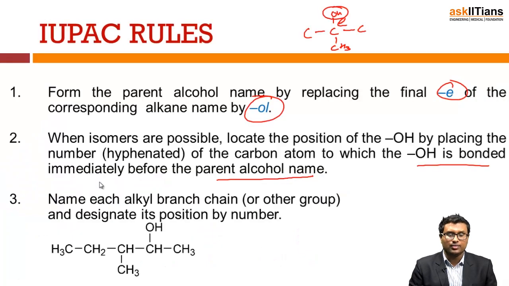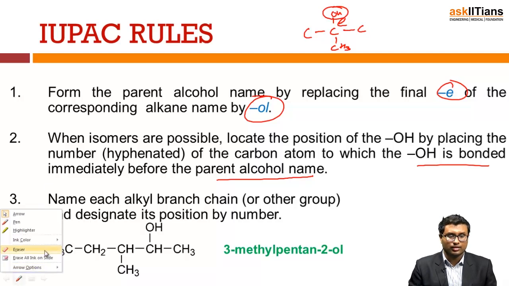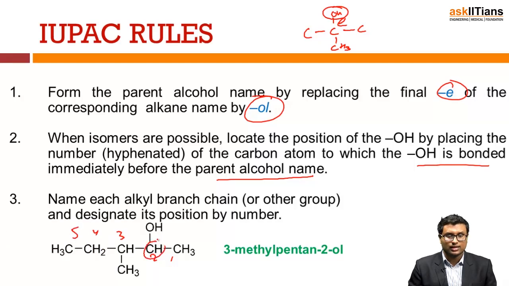And after that, for example, again you have this. So here you have to start numbering: 1, 2, 3, 4 and 5. So this is my second position, and at the third position you have a methyl group, and it is pentane 2-ol. So you can write it in two ways: 2-pentanol or pentane 2-ol. This is the most preferred nomenclature. So it will be 3-methyl pentane 2-ol.